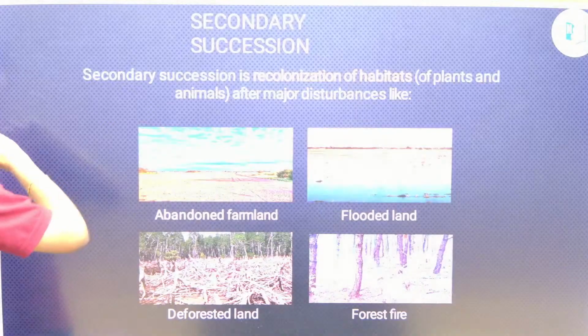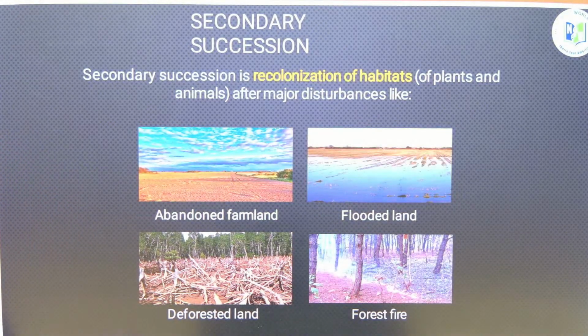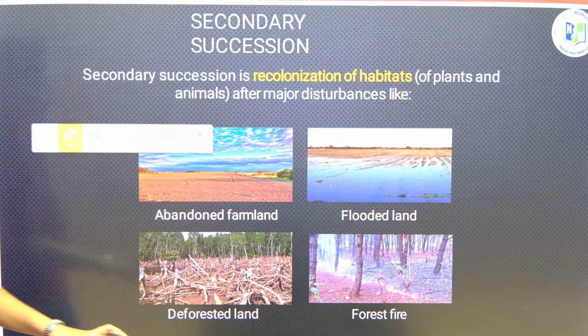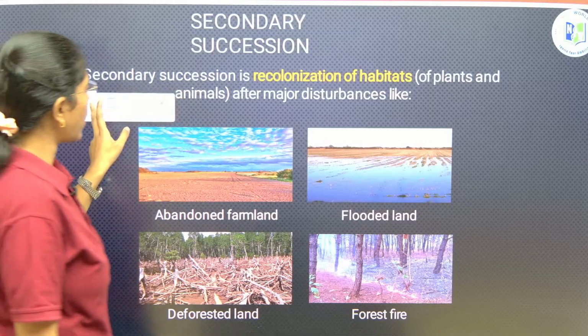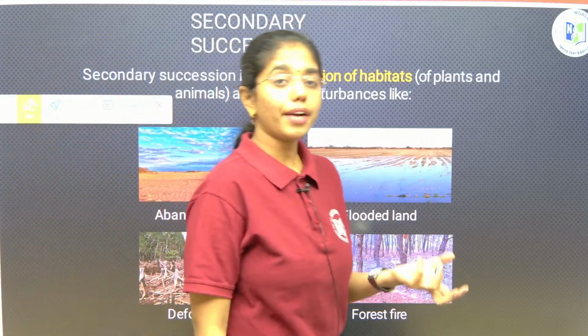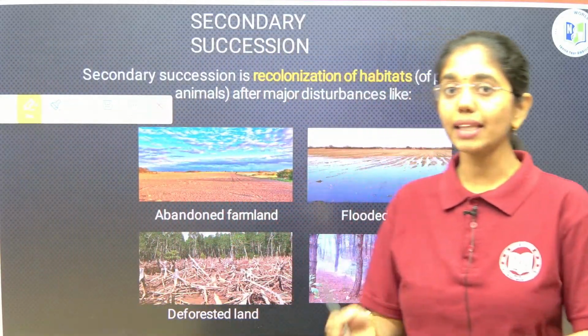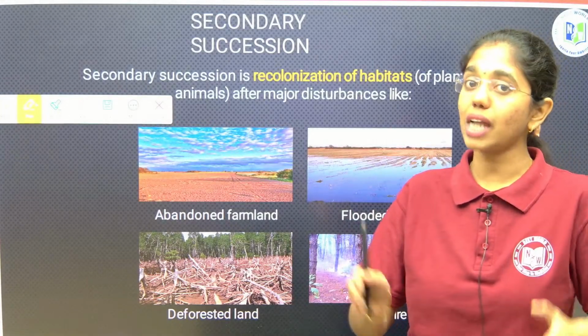Now we will move on to secondary succession. Secondary succession is recolonization of habitats. This occurs on land or an area that is already destroyed. On that area life is regrowing, restarting to grow.